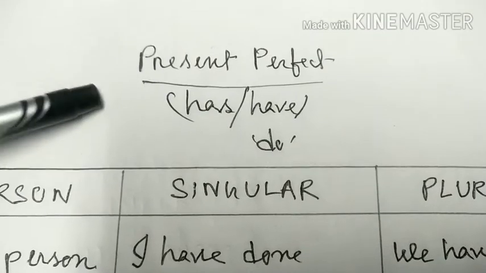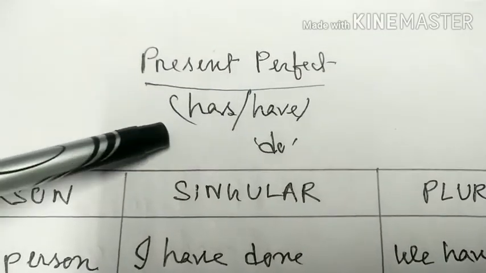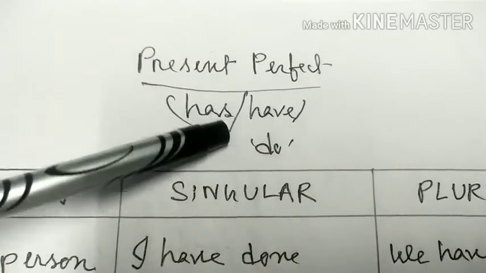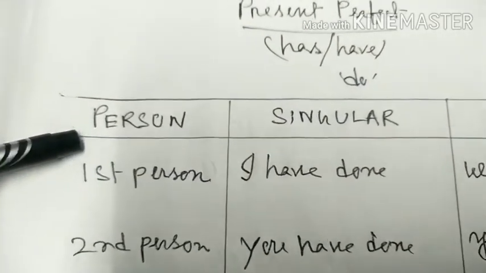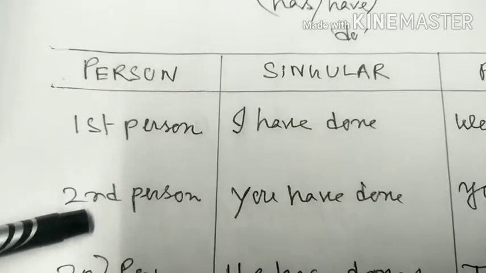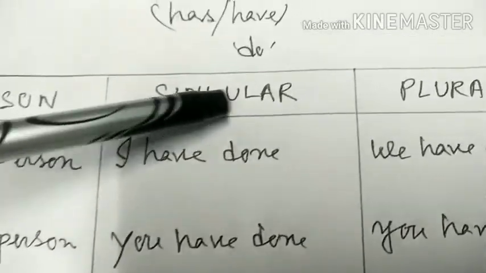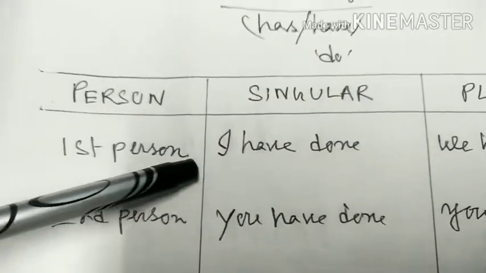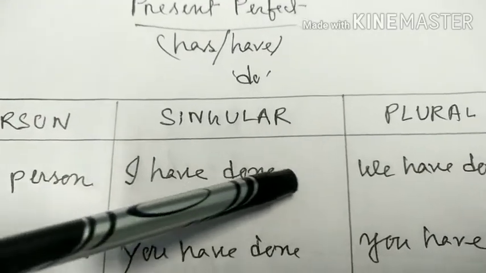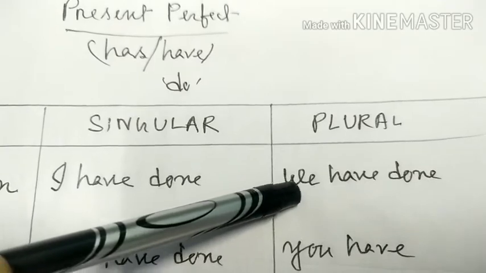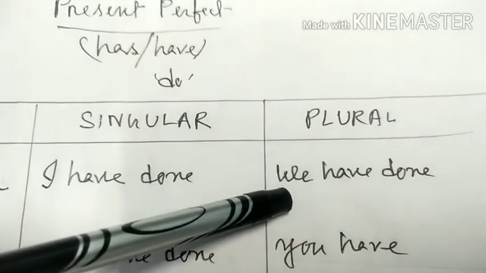Let us focus on present perfect, that means use of has, have. I have taken the verb do. Person, first person, second person, third person, singular and plural. If the subject is first person, we have to use have. And in plural, we have, that means we have to use have.